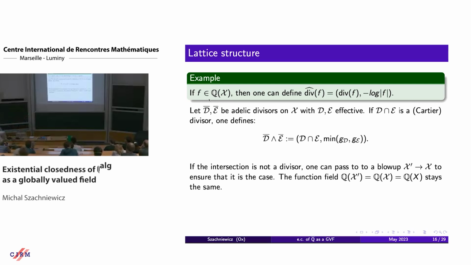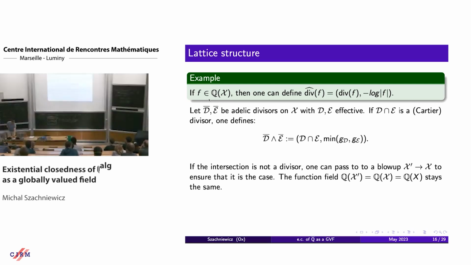So here the picture would be that we have two lines that intersect in a point. So the intersection is not a divisor. It's of codimension 2, not codimension 1 on a plane. However, with this blow-up operation, in this case, the blow-up looks like this.